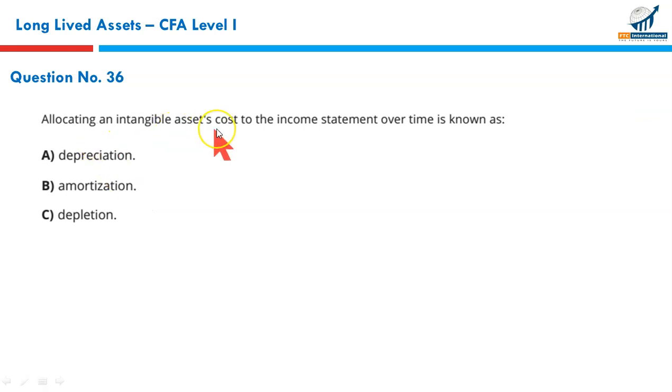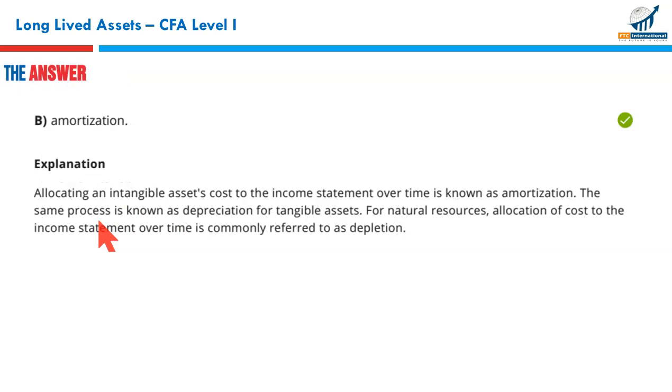Allocating an intangible asset's cost to the income statement over time is known as amortization. Depreciation is for tangible assets. Amortization is used for intangible assets. Depletion is used for mines and quarries, etc. So that makes B our correct option. And as you can see, B it is.